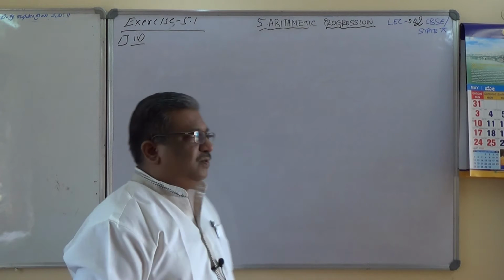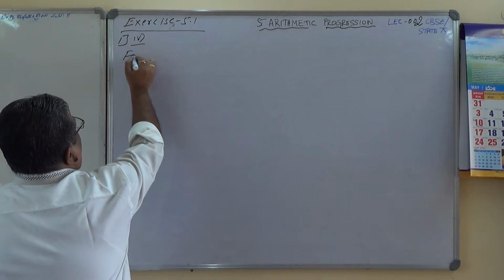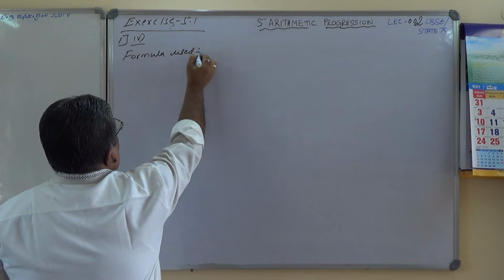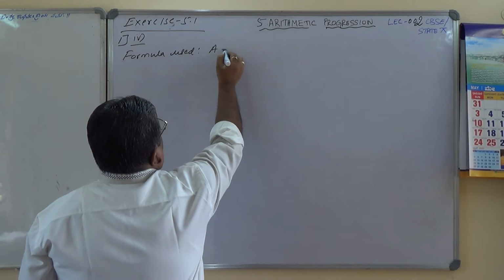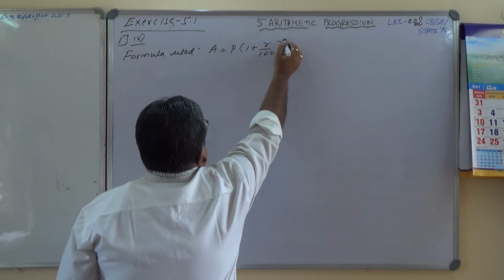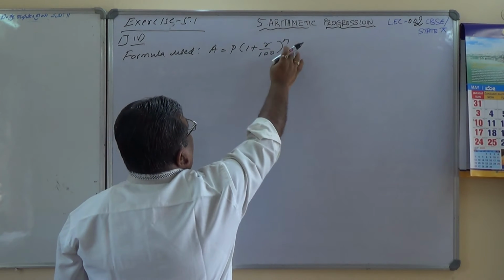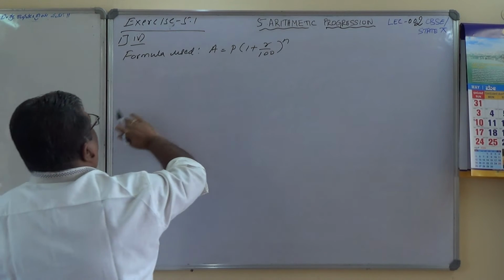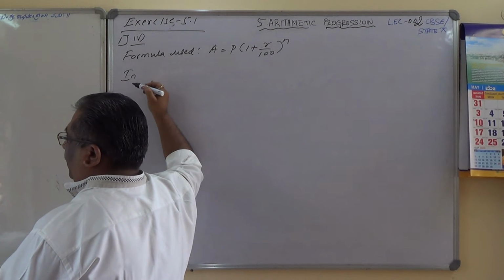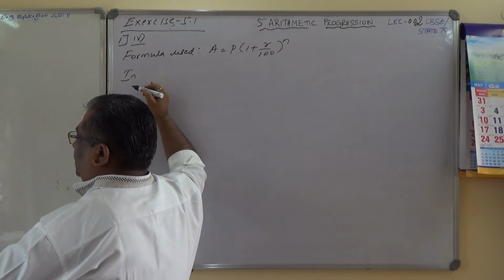Okay, so fourth one, formula used: A equals P into bracket 1 plus R by 100 to the power N, where P is principal, R is rate of interest, and N is number of years. So initial deposit, initial amount in the bank account, when rupees 10,000 is deposited.